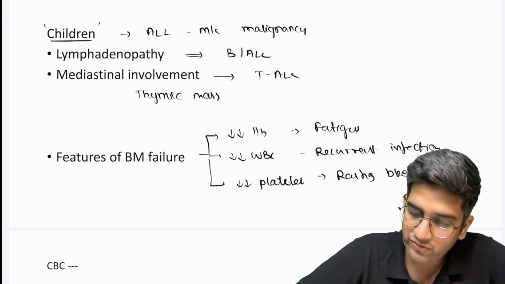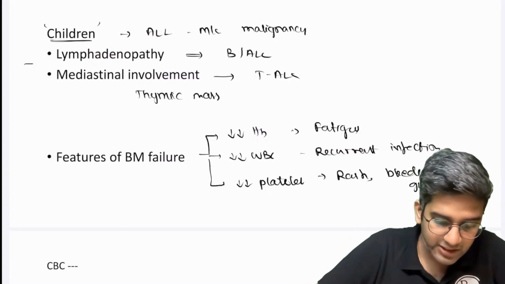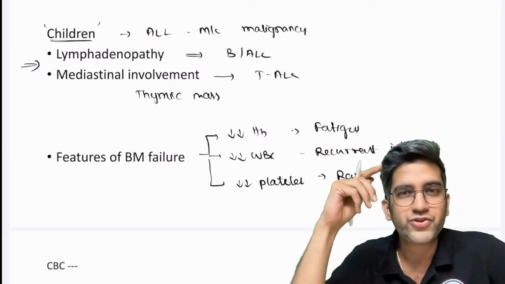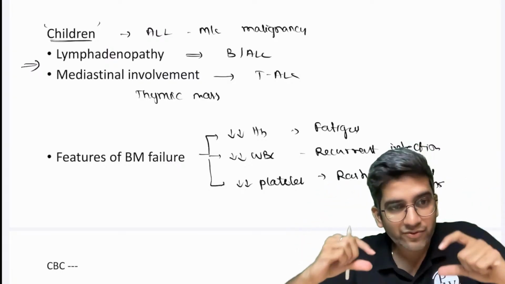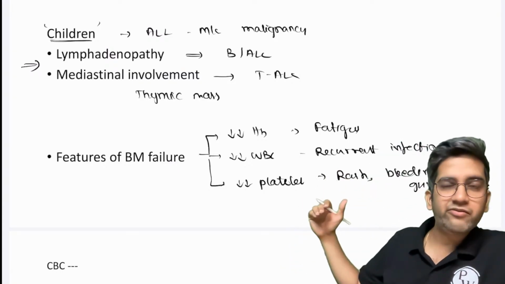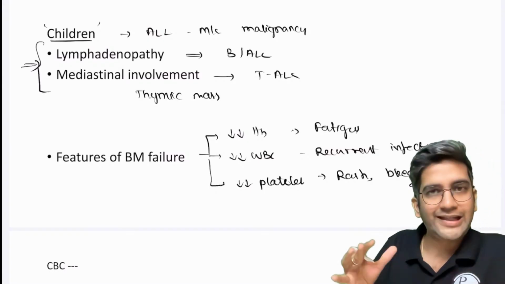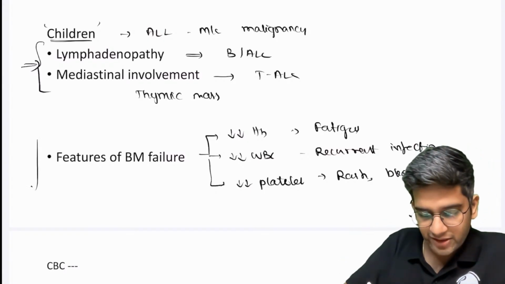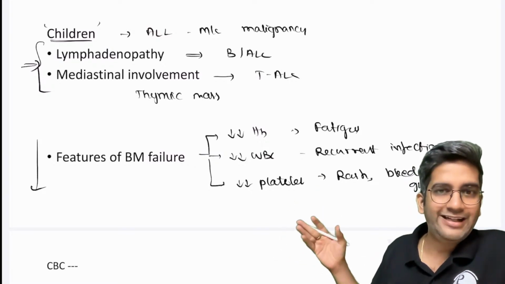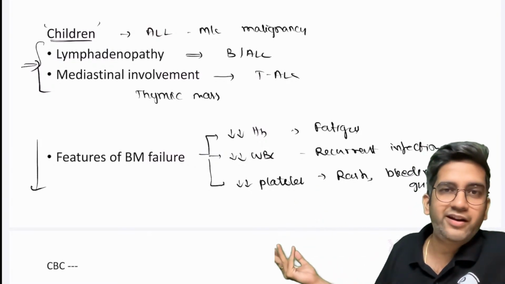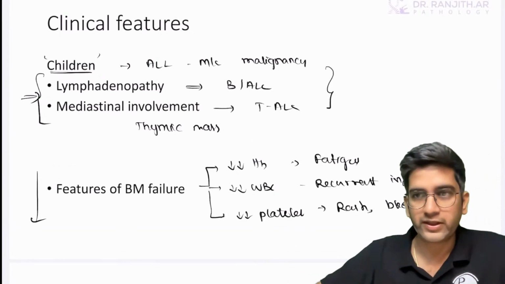Fine, I have two sets of findings. See, whenever you're writing an exam, please always write the specific finding first, because the examiner's attention when there's a heading will be more concentrated on the first two lines. If you write in the first two lines fatigue, recurrent infections, bleeding gums, like this talking story, write this first, grab the attention, let them put the mark. This is to increase the page, that's all. Because it's very non-specific. Fatigue, fever, rash will also be there in dengue fever. Right? It's very non-specific, but these are more specific for me, fine?